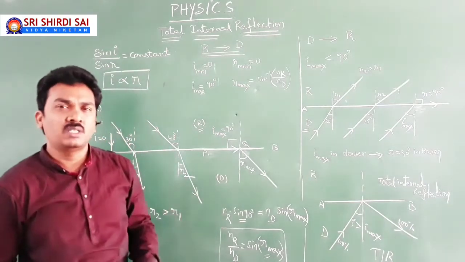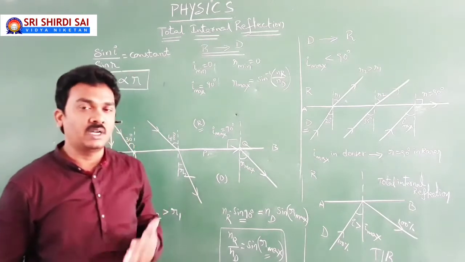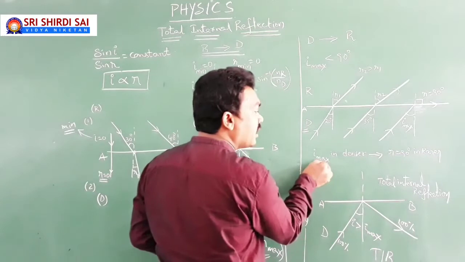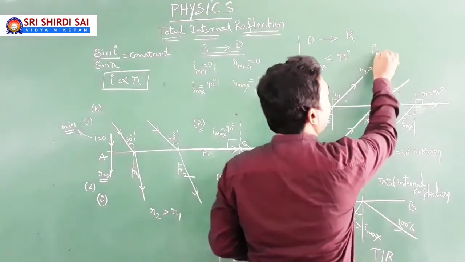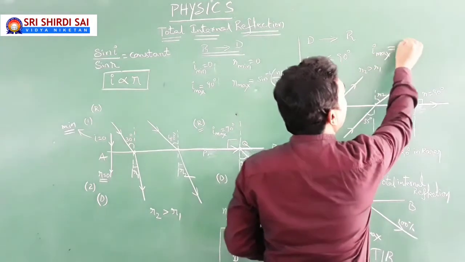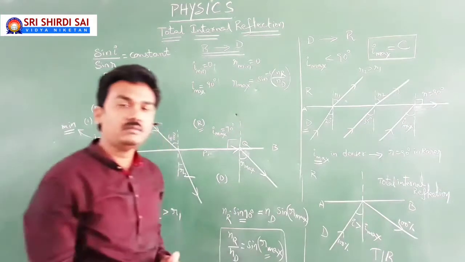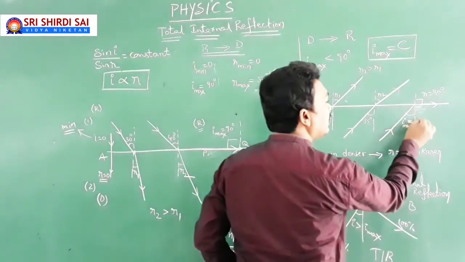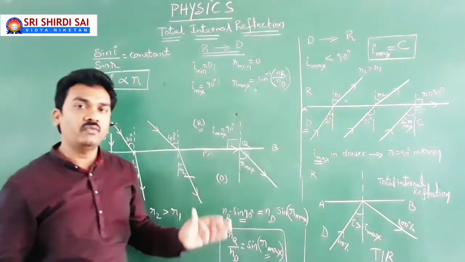But every time we can't say maximum possible angle of incidence. That is the reason why for this maximum possible angle of incidence in denser medium, we have given a name, which is critical angle of incidence. That maximum possible angle of incidence in denser medium is known as critical angle of incidence.